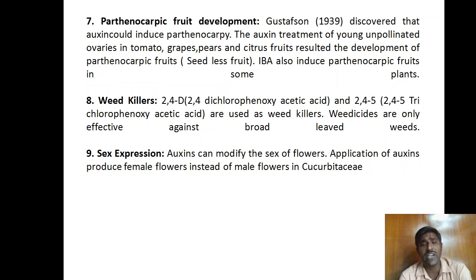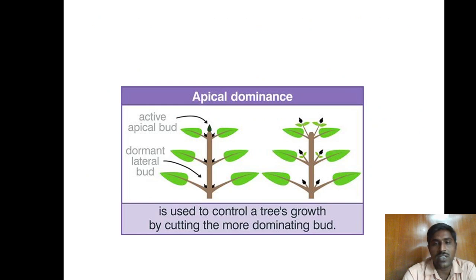And sex expression finally. Generally, auxins can modify the sex of the flowers. The application of auxins produces female flowers instead of male flowers in Cucurbitaceae. In Cucurbitaceae there are male flowers and female flowers, but female flowers are of importance because fruit set is based on the development of the female flowers. Then it is of commercial importance. When you apply the auxins externally, it leads to the development of more female flowers instead of male flowers. These are some physiological effects of the auxins.